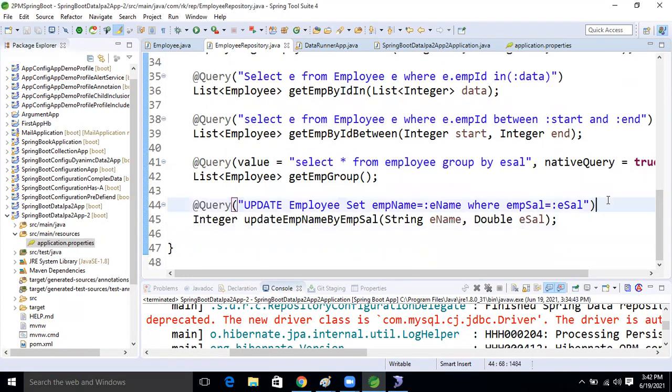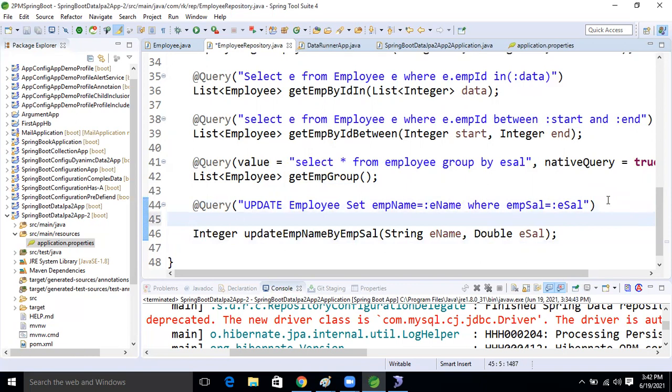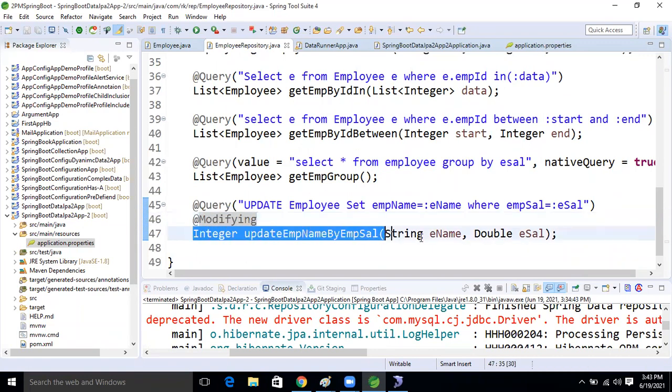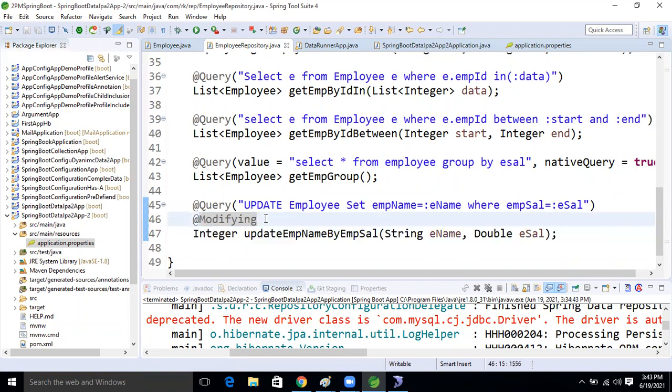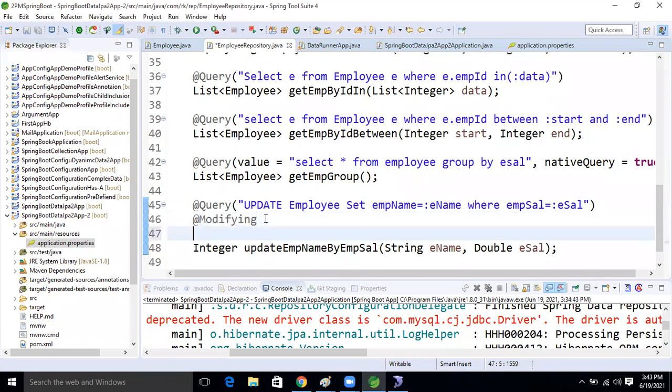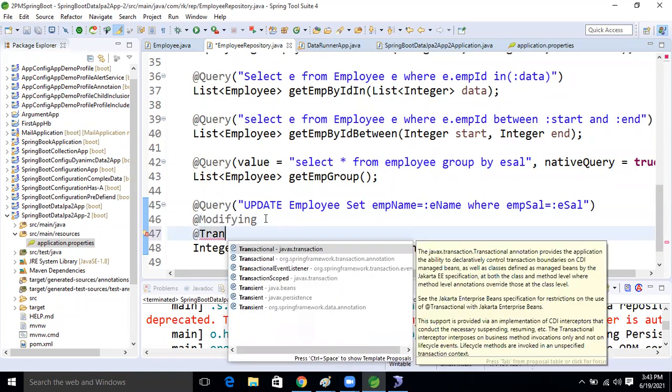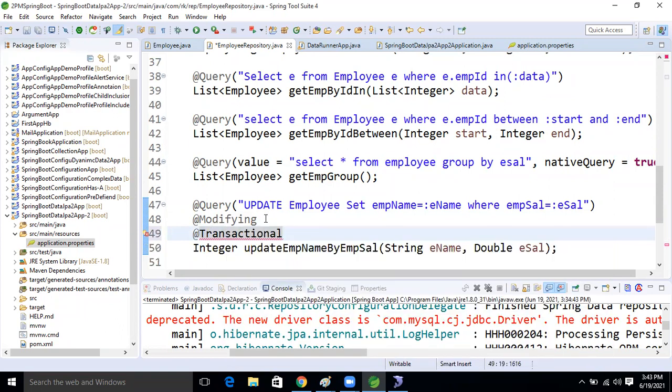So for that, we apply the @Modifying annotation on top of this method, as we are going to perform a non-select operation. In a non-select operation, transaction management is needed, I hope you remember. So for that, one more annotation we apply: @Transactional.